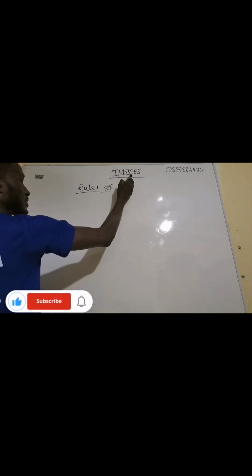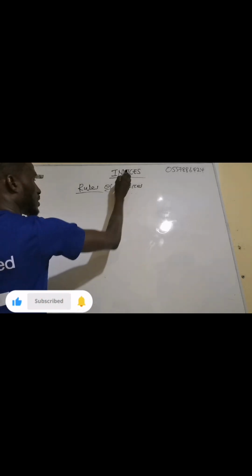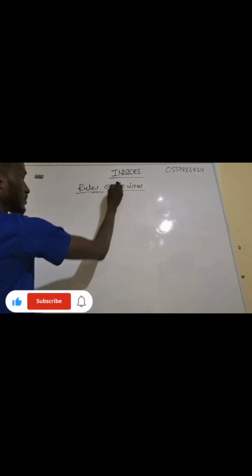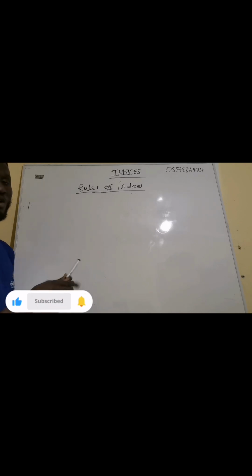We have a lot of rules, and I'm going to talk about the rules and then prove them. So, rules of indices. Now I'll be writing and cleaning because the board is too small, so pay attention very well.